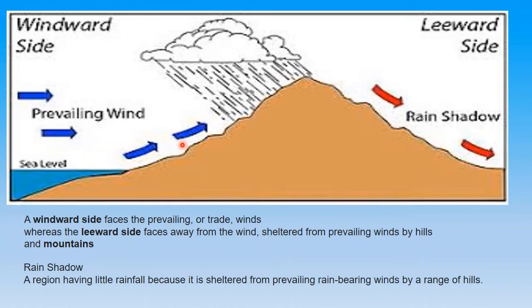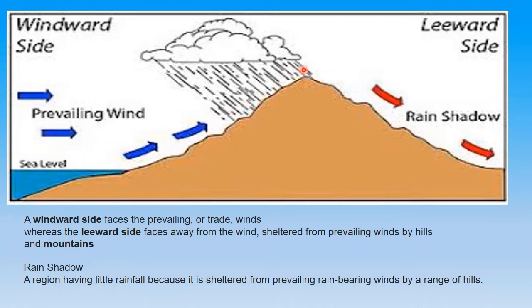Now before we move ahead, this is a very interesting and important thing for you to learn. Now if this is a mountain, there are two sides of it. Suppose the winds are coming from here. Why is this area receiving rainfall? Because we have a barrier for these winds which are coming. They will have the rainfall here.